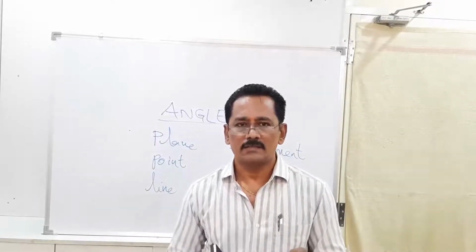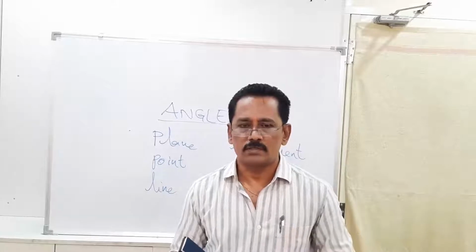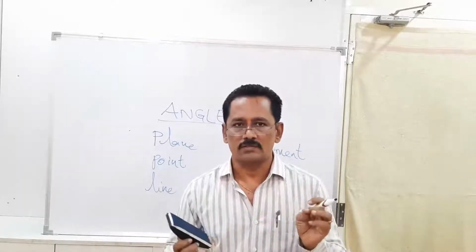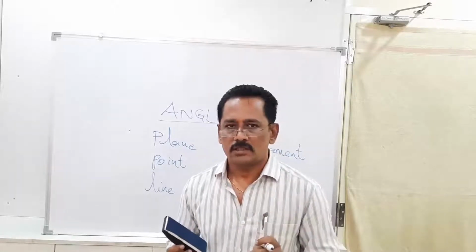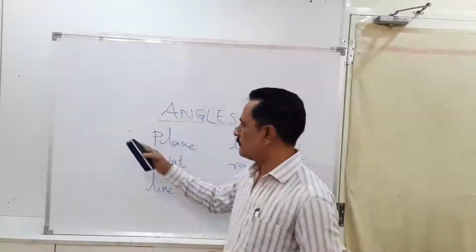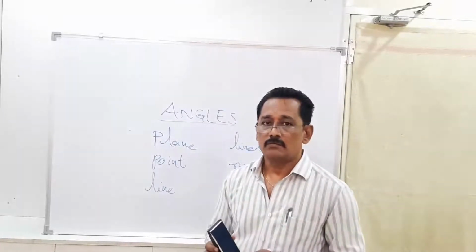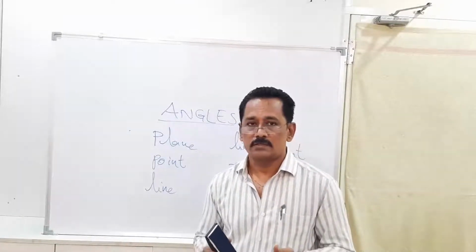So a point has no dimensions. That means it has no length, no breadth, no thickness. So that is about a point. And whenever we mark a point on a plane, we need to identify it.